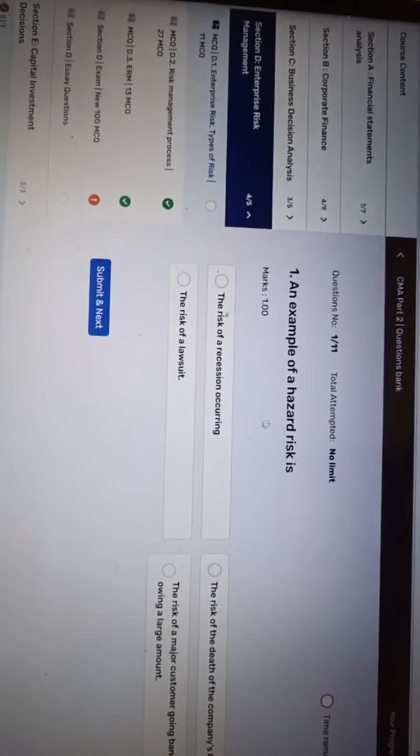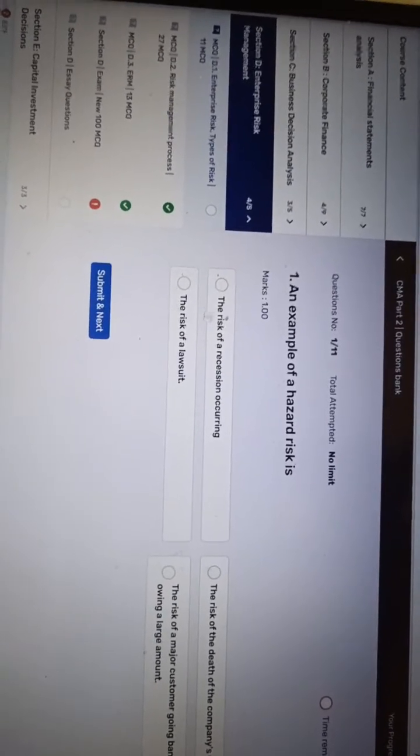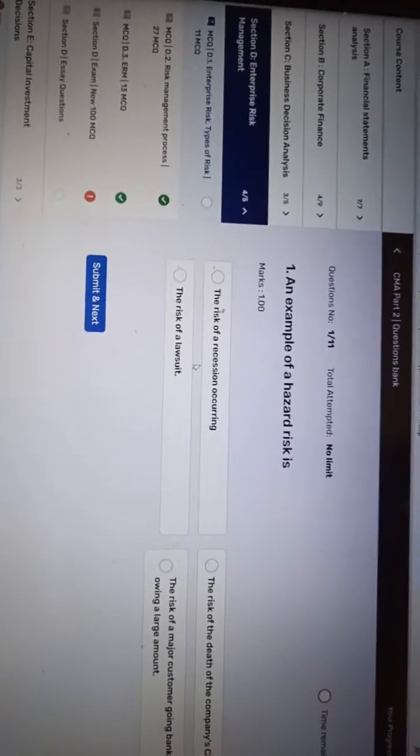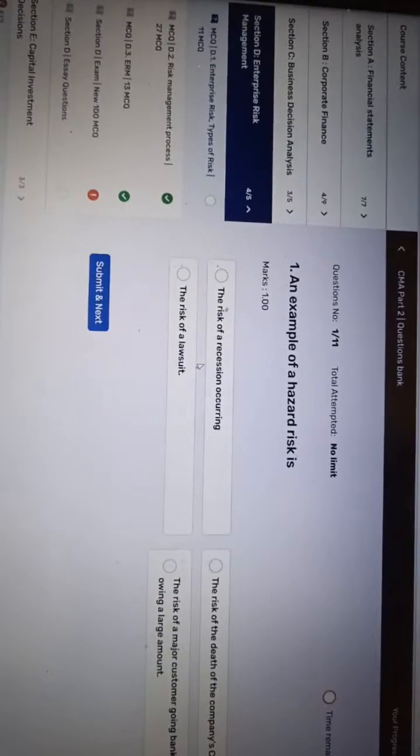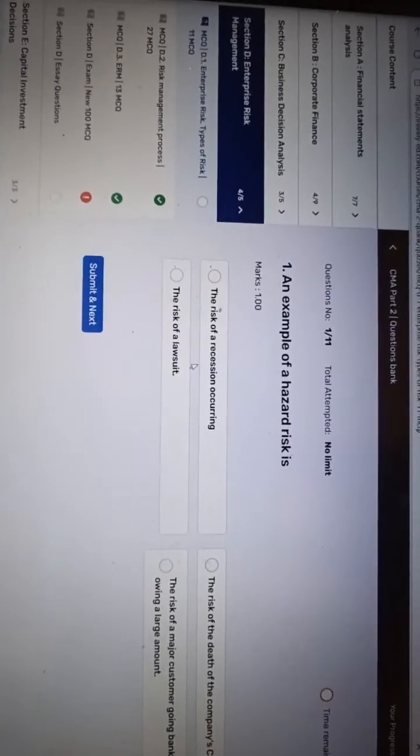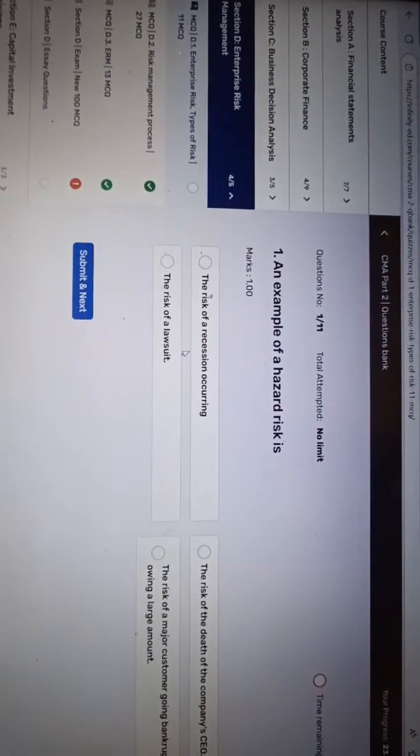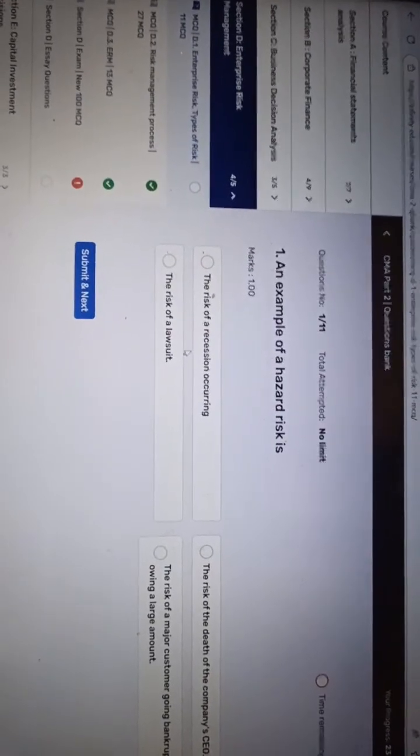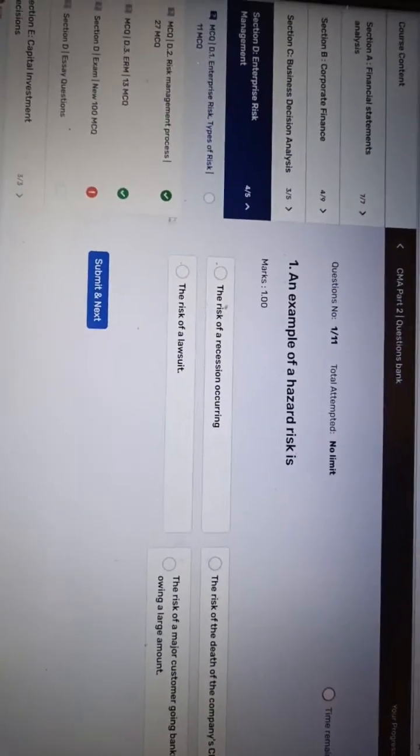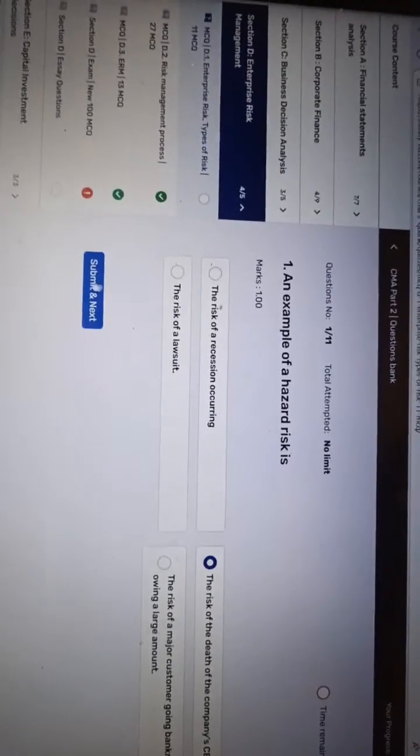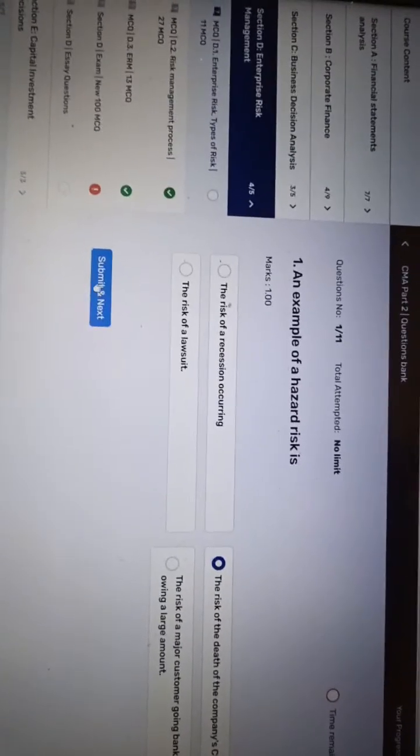This is a hazard example. The first option is given as the risk of the processing occurring. This cannot be a hazard risk. And the second option, the risk of the death of the CEO. I already gave this one example. Death of the management level CEO is a hazard risk. And if this is already the answer, we do not need to go to the other options, right? Because we have to save time.